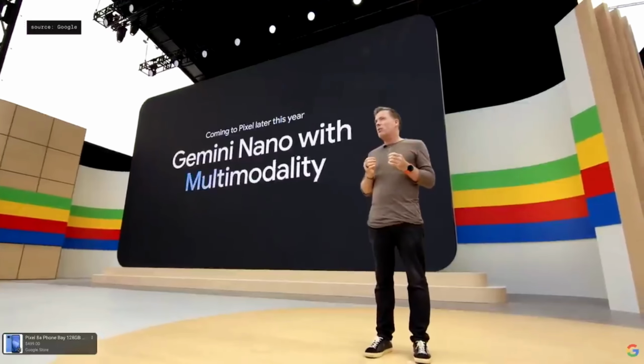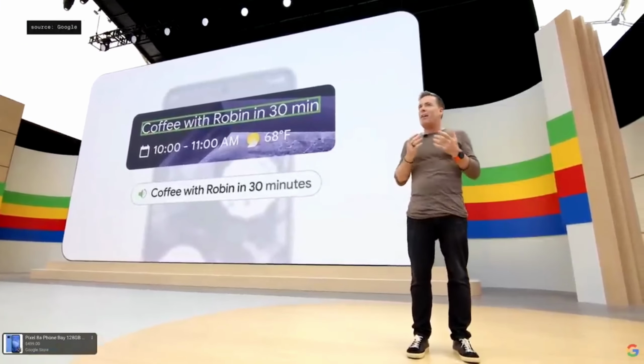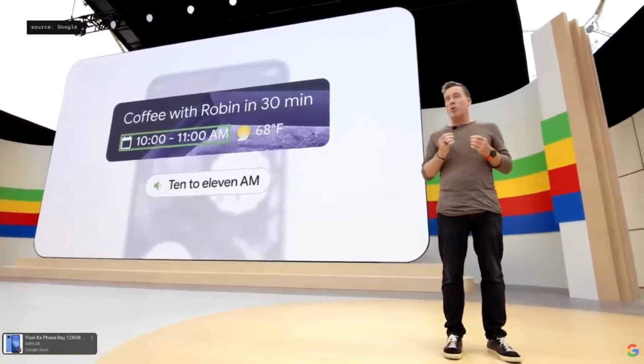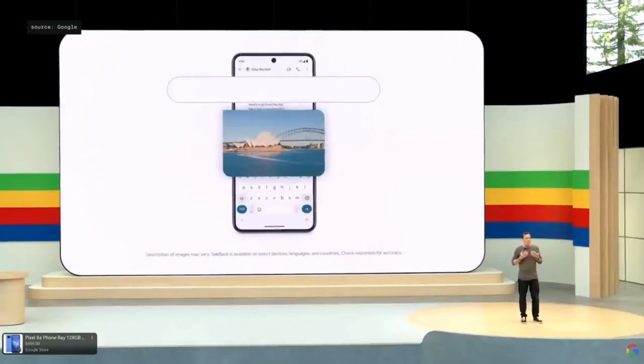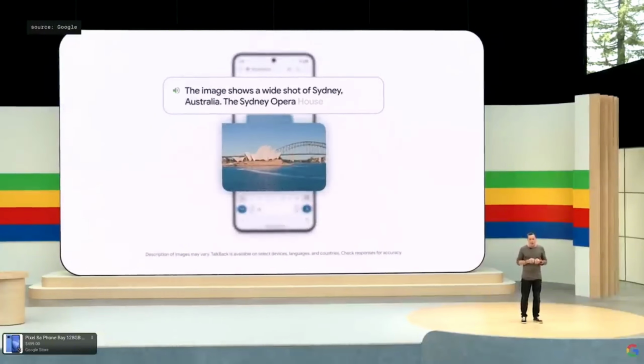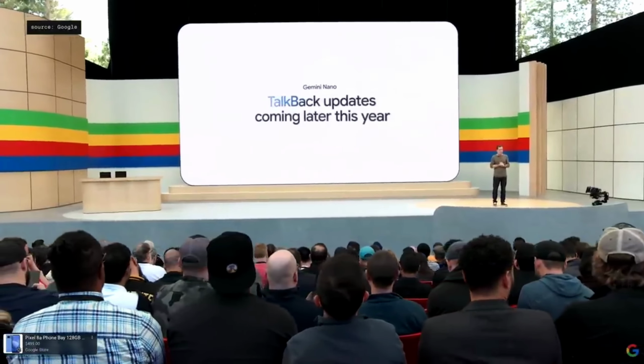Starting with Pixel later this year, we'll be expanding what's possible with our latest model, Gemini Nano with multimodality. So several years ago, we developed TalkBack, an accessibility feature that helps people navigate their phone through touch and spoken feedback. And now we're taking that to the next level with the multimodal capabilities of Gemini Nano. So when someone sends Kara a photo, she'll get a richer and clearer description of what's happening. And the model even works when there's no network connection. These improvements to TalkBack are coming later this year.